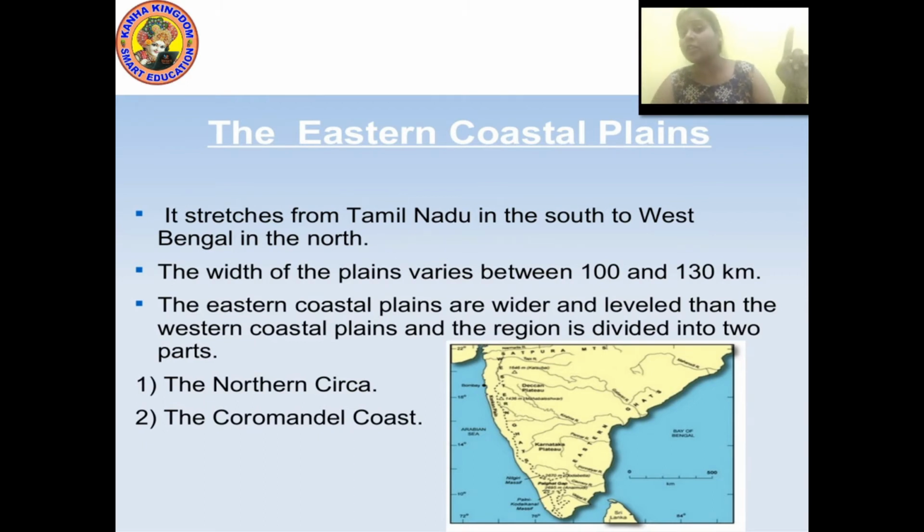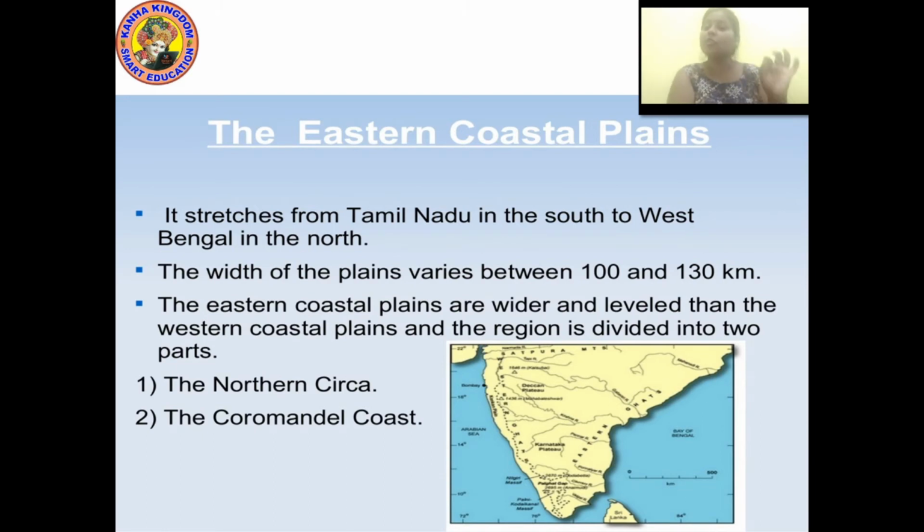The western coastal plain varies in width from 50 to 80, but here it varies from 100 to 130 kilometers. The eastern coastal plain is wider and more level than the western coastal plain, and the region is divided into two parts, the Northern Circars and the Coromandel coast.